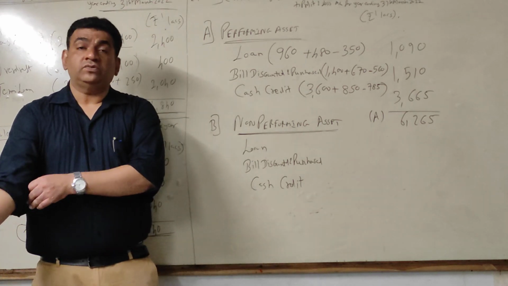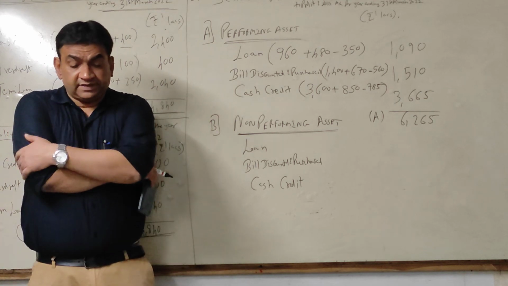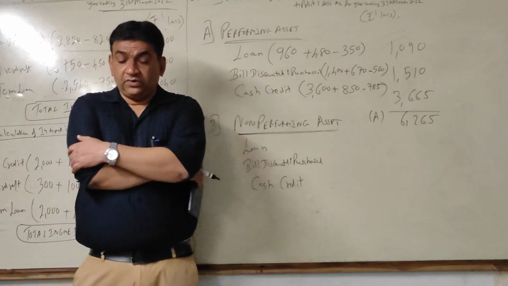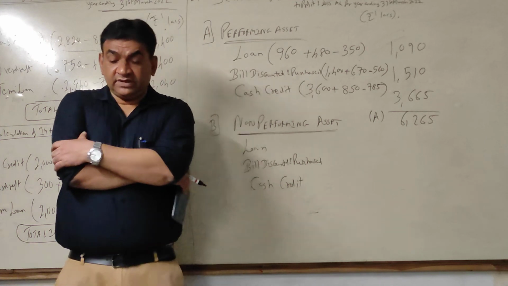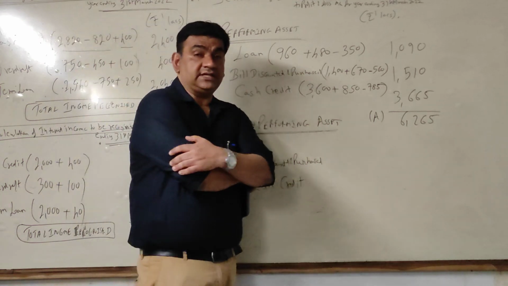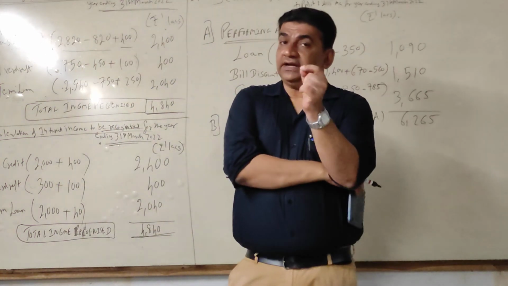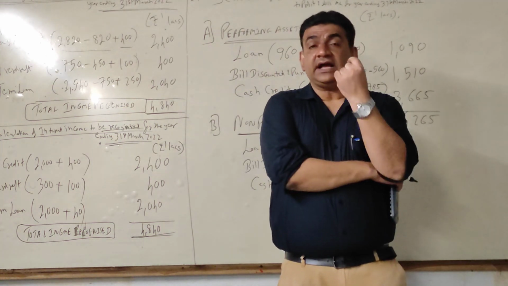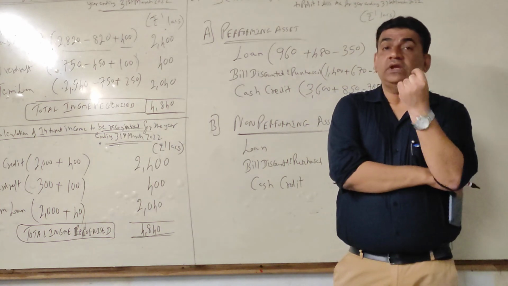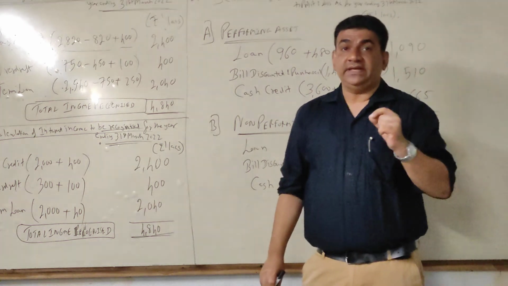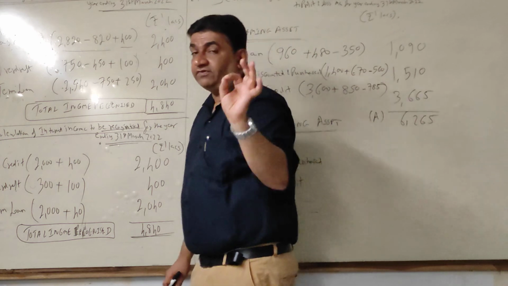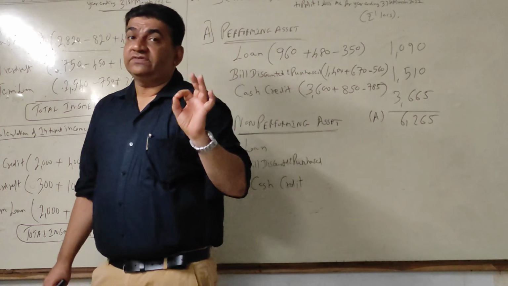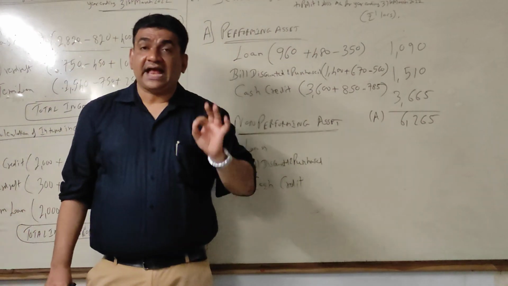What you will do? See there. Which are the 3 heads? Accrued on first day, received during the year, accrued on last day. What I told you, when it comes to accounting of NPA, NPA's income is recorded only on cash basis. That means you just have to take the interest which is collected in cash.